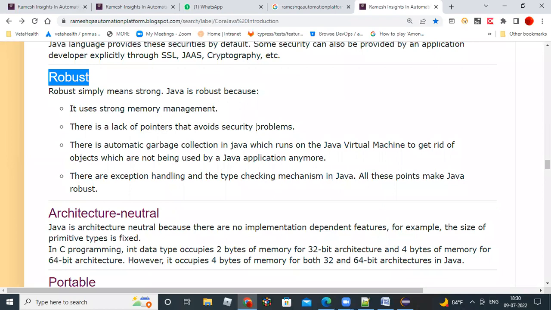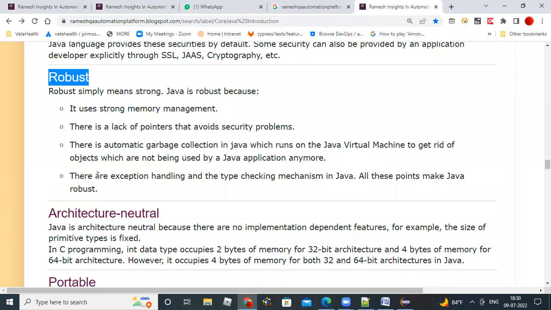Automatic garbage collection happens in Java. In the JVM system, the garbage collector keeps running. If any unused objects are found, it will delete them from the memory. That's the garbage collector's responsibility.